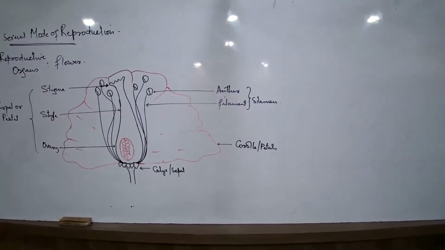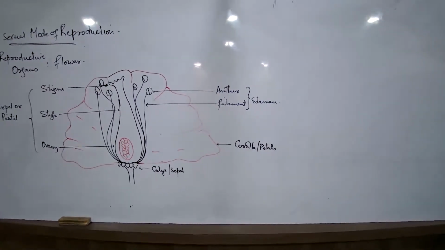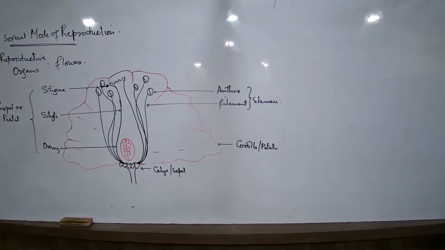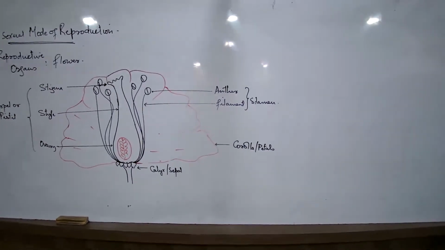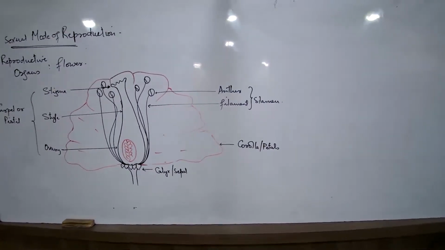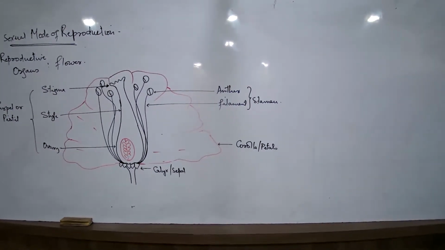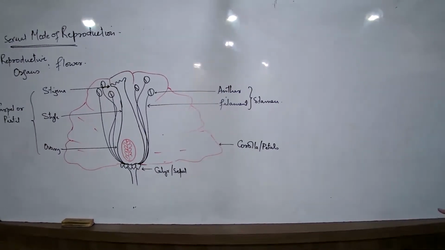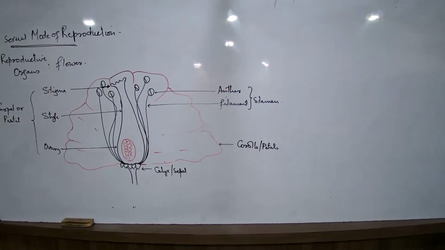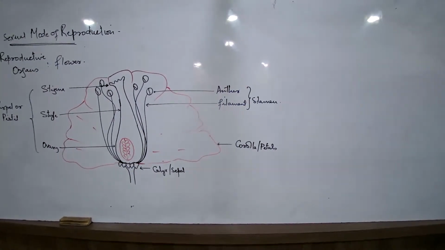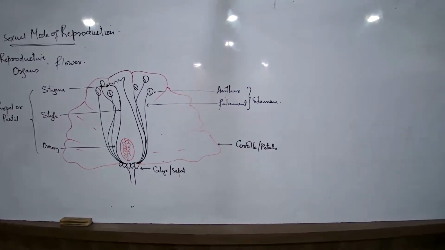This diagram is important. You will get this diagram for 2 marks, to draw or to explain the structure of the section of a bisexual flower. With the help of the section of a flower, you are asked to explain such and such parts. Either the entire diagram with explanation comes for 3 marks, or only the diagram comes for 2 marks, along with other questions.